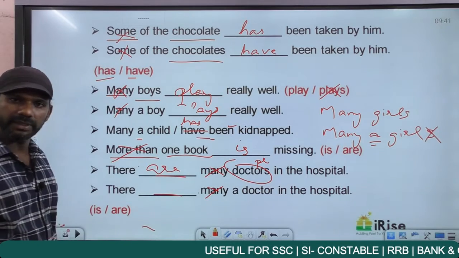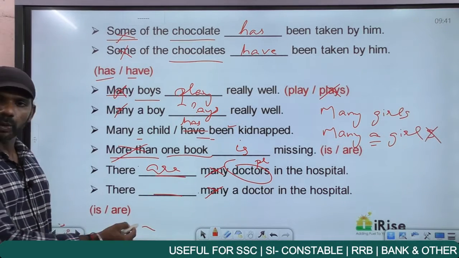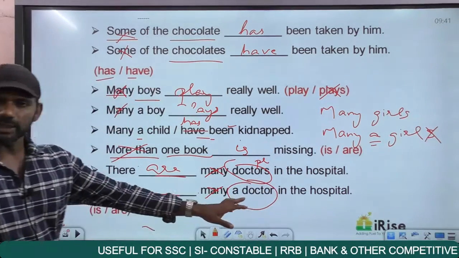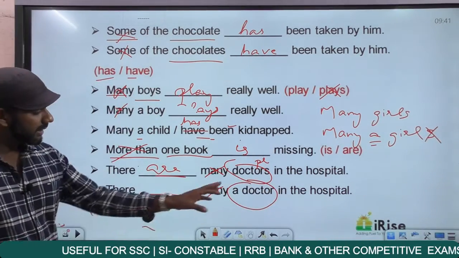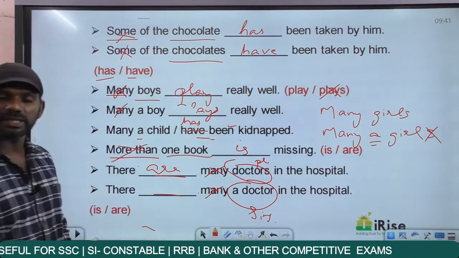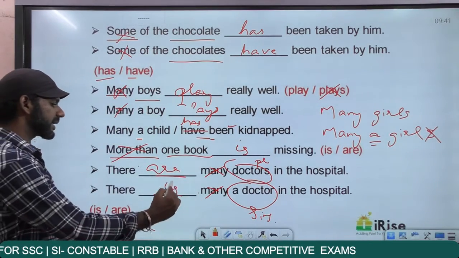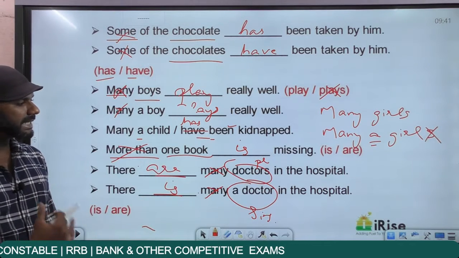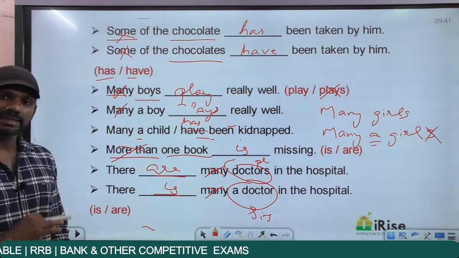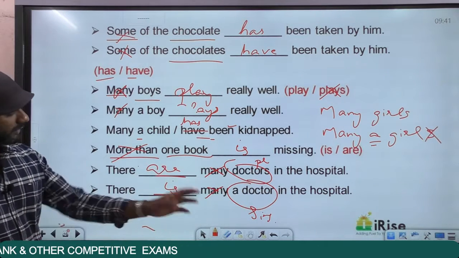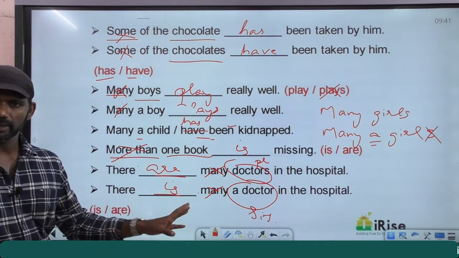The verb must come here in this blank. The noun related to this verb is a doctor. A doctor is a singular noun. So this blank must be filled with a singular verb. There is many a doctor in the hospital. So there are many doctors in the hospital is the same as there is many a doctor in the hospital. The first one is colloquial, the second one is standard.